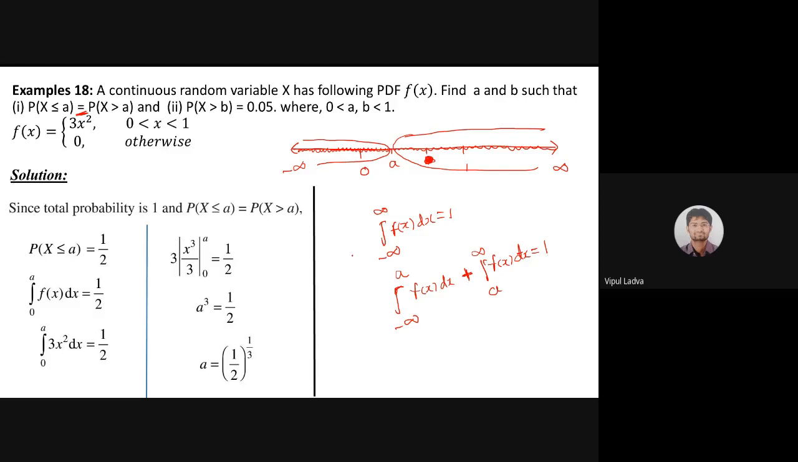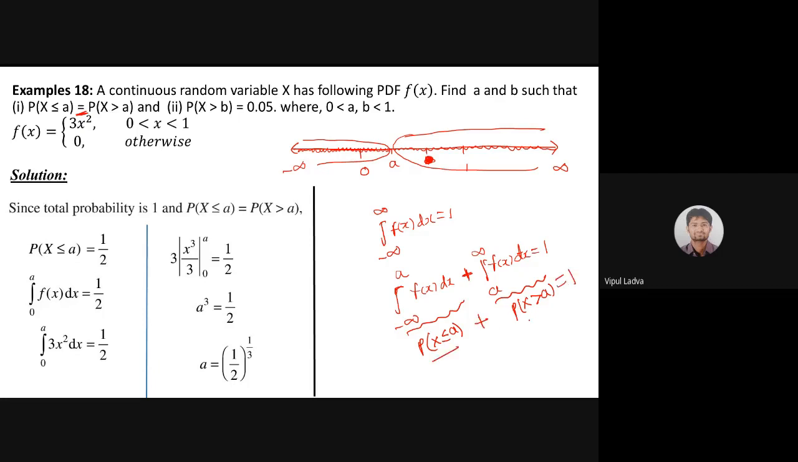Now, as per the information, this part is nothing but the probability that x is less than equals to a, in other notation. This part is nothing but the probability that x is greater than a. These are just different notations, is it? So both these together should be 1.